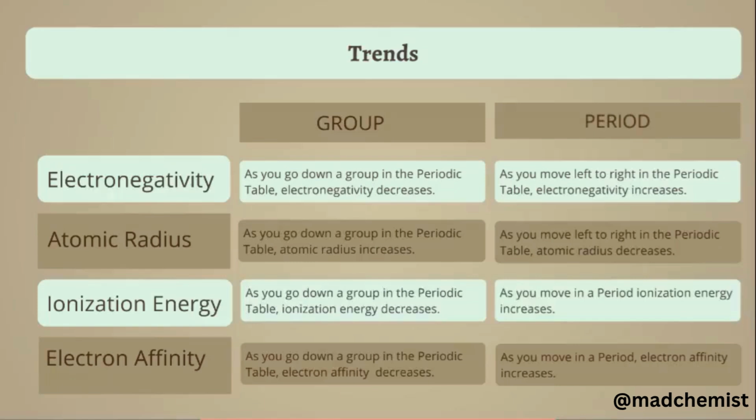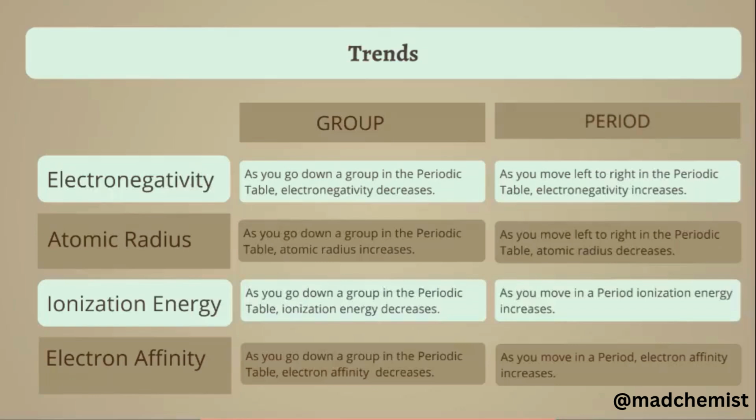Electron affinity is the amount of energy released when 1 mole of gaseous atoms gains 1 electron, which is the formation of an anion. Ionization energy is the amount of energy absorbed when an atom loses an electron to form a cation, while the opposite, electron affinity, is the energy released when an atom gains 1 electron to form an anion.